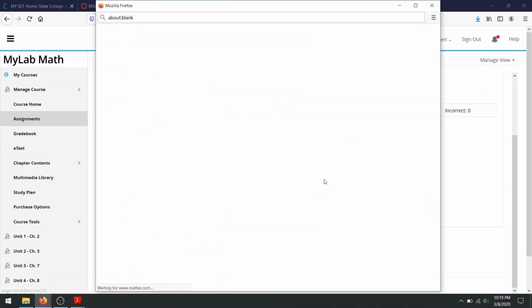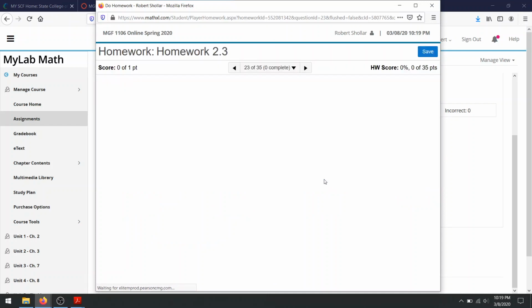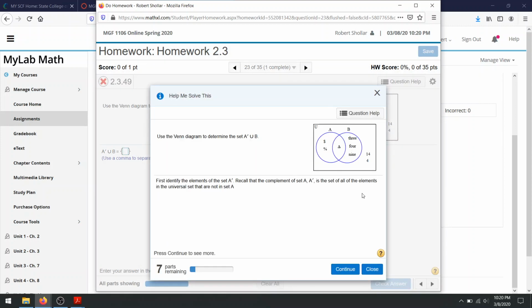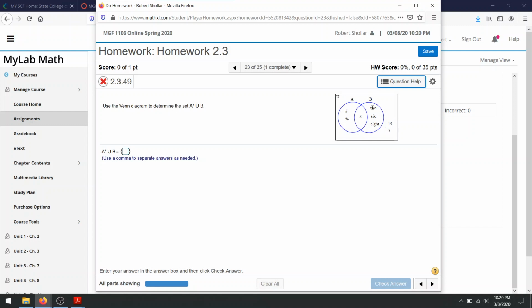let's say 23. I'm just clicking a random question here, and if you look on question help, see, some of the earlier ones are a little more straightforward, but with some of the more difficult questions, they have these 2 extra links here that say help me solve this and view an example. And the help me solve this actually solves my homework question for me. But when I close this help me solve this, it changes my question. You might have seen some of these words and these numbers changed.